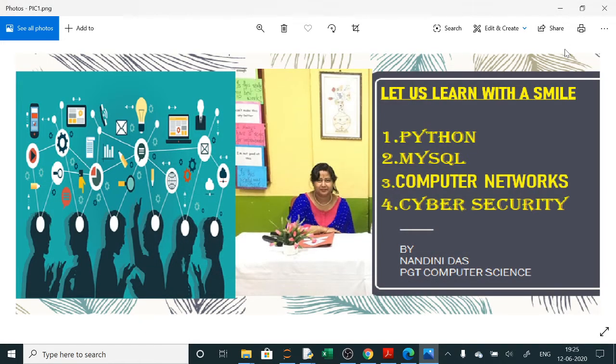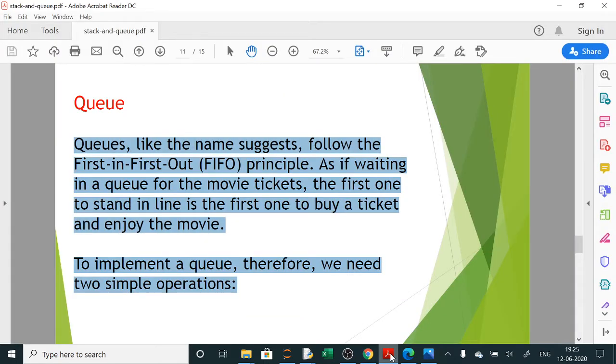Hello students, today we will do queues in Python. Stacks we have already done. In stacks you did the LIFO implementation, last in first out. The last element which was inserted, so in a box we were keeping all the books and the last book which was kept can be taken out first. That was your stack. Now today we are doing queues.